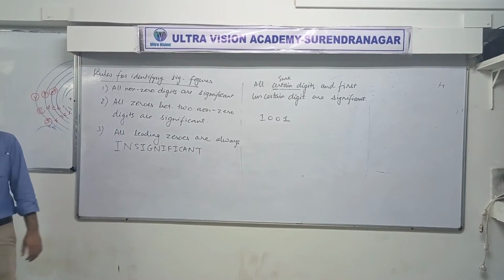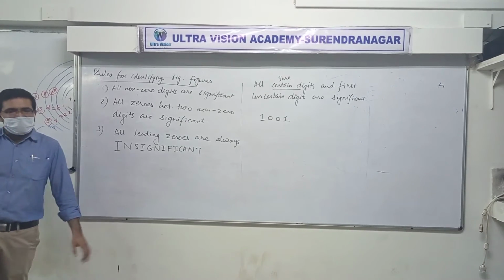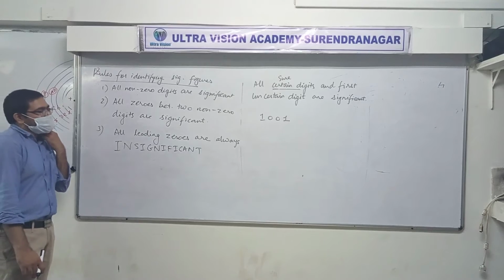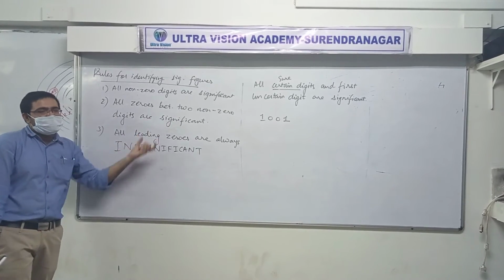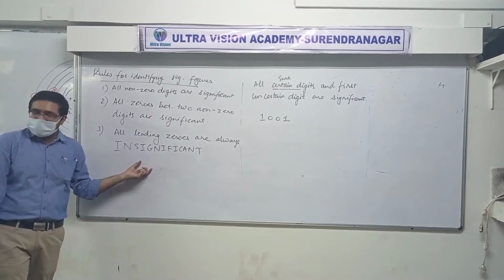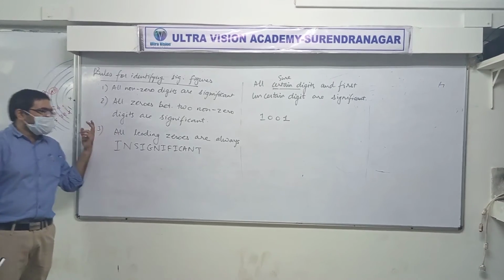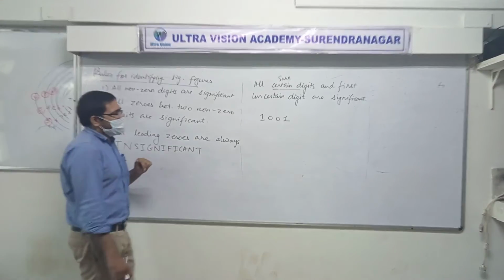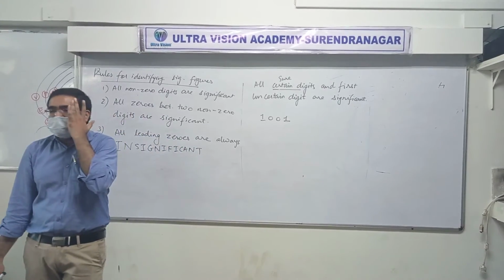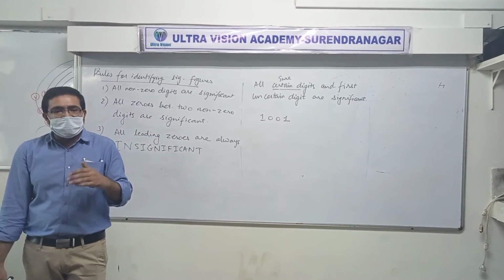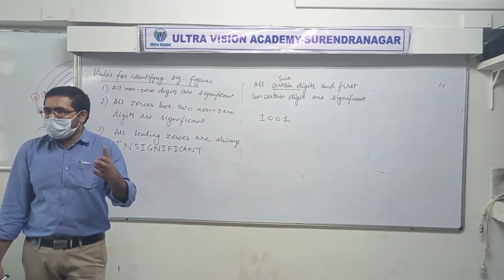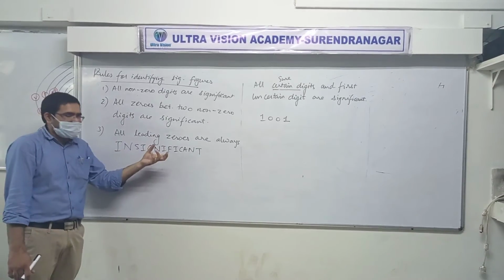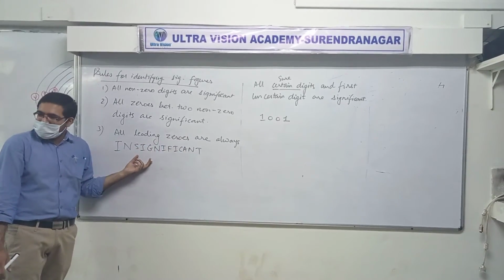Third rule. All leading zeros are always insignificant. I am writing insignificant like this so that it doesn't get lost in a sea of significance. What is the meaning of leading zero? What is the meaning of leading? To be in front. Leading means to be in front. You can also write that: all zeros at front are always insignificant.